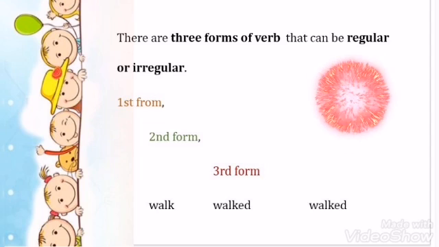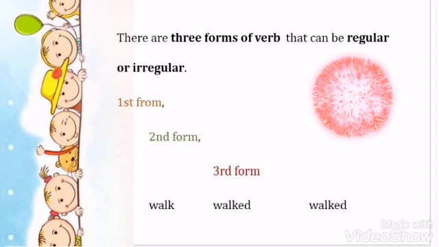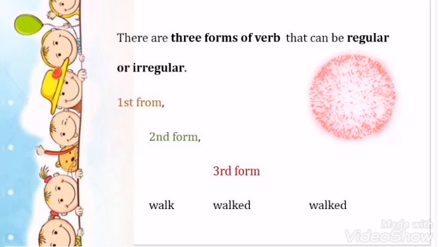It means it is present time, it is present tense. And if we want to talk about the past time, we will say the boy walked in the garden, which means now we are talking about past time. So my dear students, just by observing the verb, we can tell whether it is present time or past time. If walk is used, they are talking about present time. If walked is used, they are talking about past time.